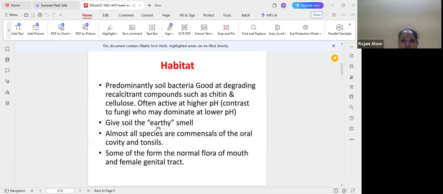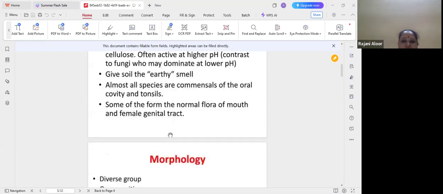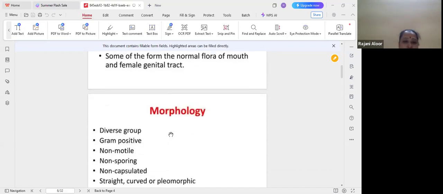The pH is active in contrast to fungi, which prefer lower pH, and the soil has an earthy smell. Some species are commonly found in the oral cavity and tunnels. These are the places. Some are normal flora of the mouth and female genital tract.